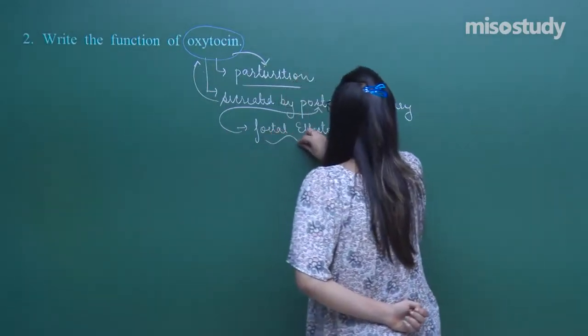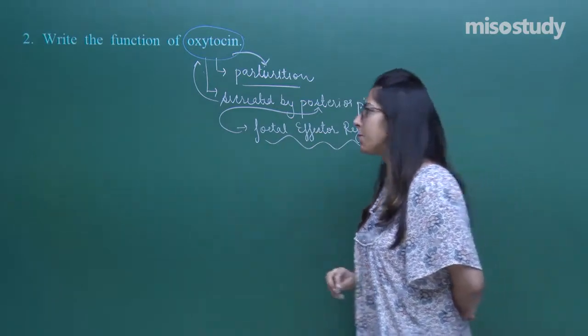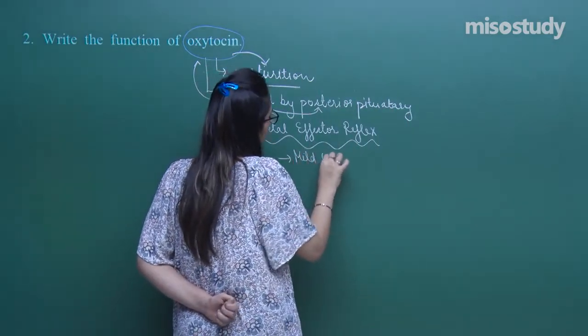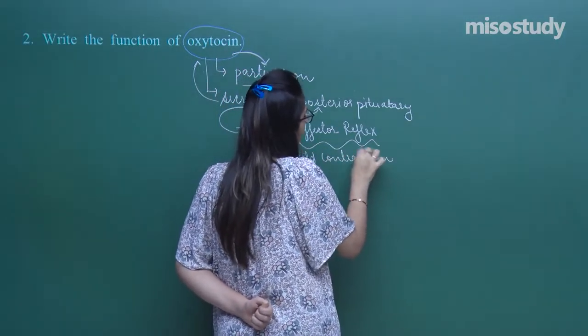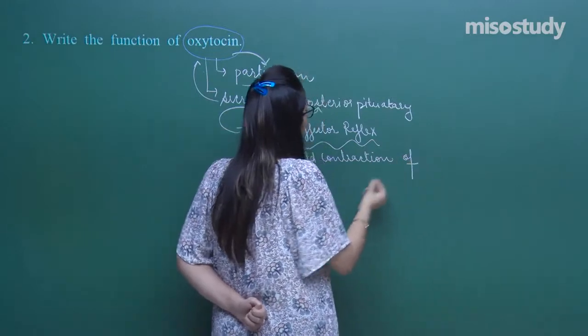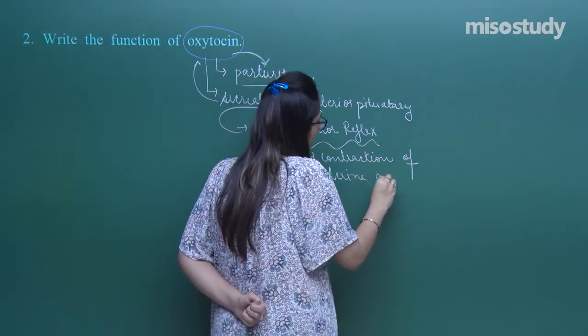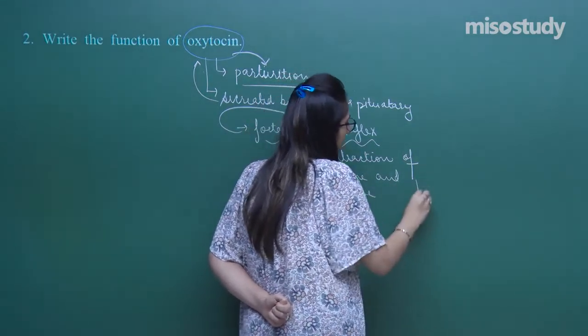So, what do you mean by this fetal ejection reflex? This is because of mild contraction of the uterine muscles and placenta.